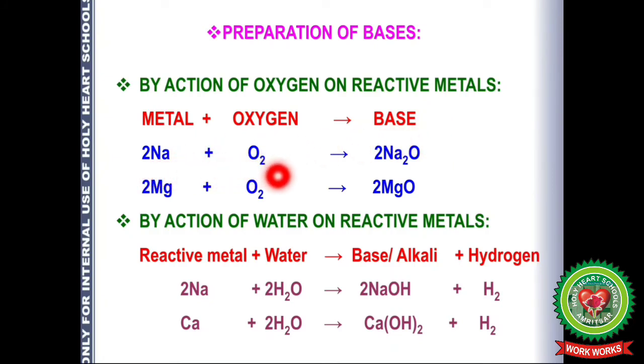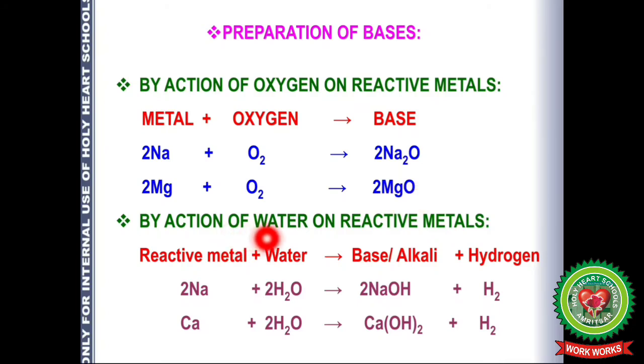For example, sodium reacts with oxygen, sodium oxide is formed. We should note that the formula formed here is according to valency. Sodium has valency +1 and oxygen has valency -2. So accordingly, 2 sodium is required for 1 oxygen. Magnesium reacts with oxygen to form MgO because the valency of magnesium as well as oxygen is 2.